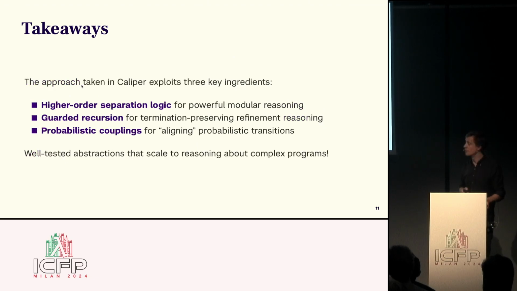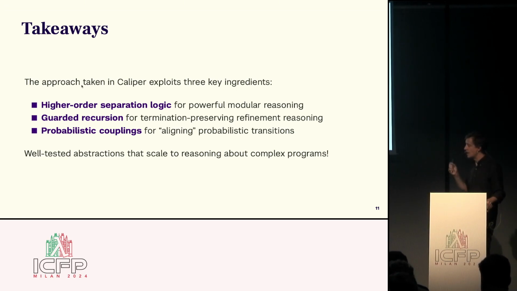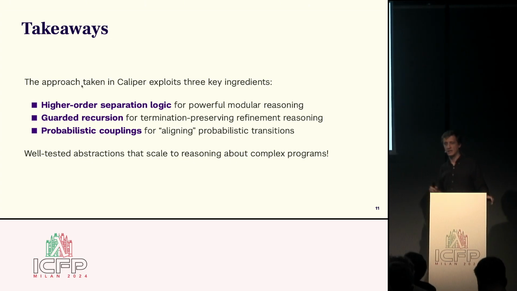So the main takeaway here of the construction is that it's relatively simple, and it's taking some well-tested and well-used abstractions and putting them together in a nice way that allows us to do what we want. Among other things, we have higher-order separation logic. Now, I didn't show off that too much, but I guess you can fill in the blanks. And it gives a lot of powerful modular reasoning about these higher-order programs. Second, we have the guarded recursion applied in a very particular way to guarantee termination preservation from the program to the model. And finally, we exploit probabilistic couplings for aligning the probabilistic transitions, which allows us to build up these relations.